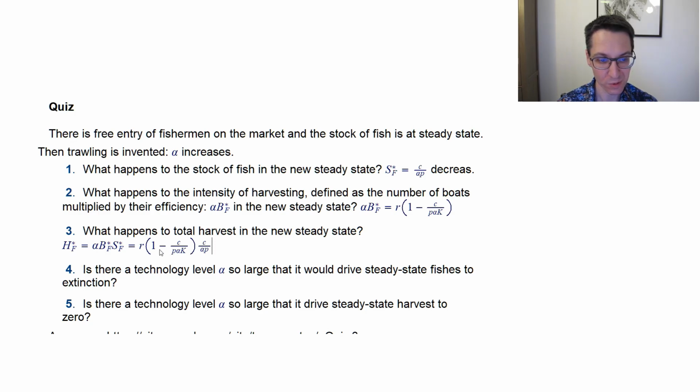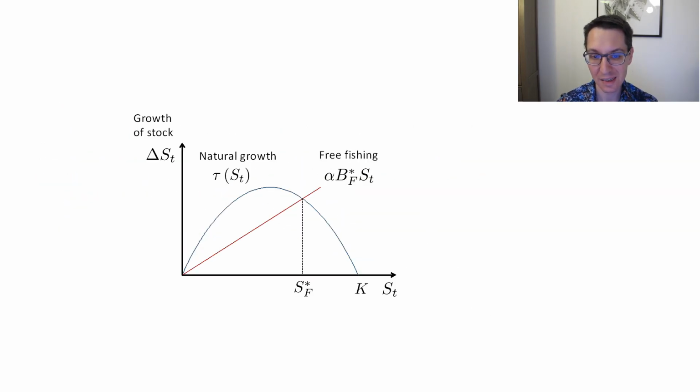And what do we see? Well, not that much actually. Why? Because here, if alpha increases, then this is going to depress H, but there's a minus there, so the intensity is going to increase H. So that's the ambiguity. It's that harvest intensity increases, but S decreases. So the total harvest, it looks like it's ambiguous.